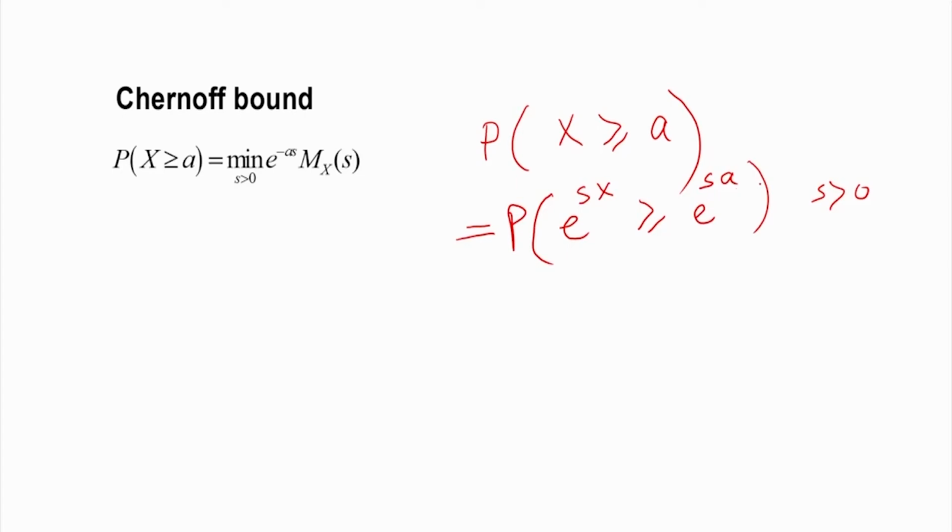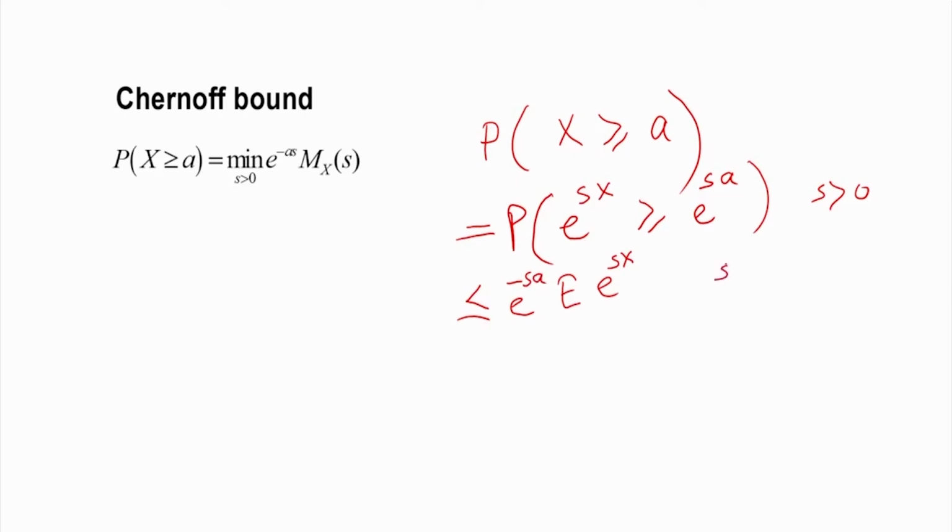Now apply the Markov inequality. So this will be less than or equal to the expectation of e to the power sx, which is a positive quantity, divided by e to the power sa, that we can write as e to the power minus sa. So this probability will always be less than or equal to this.